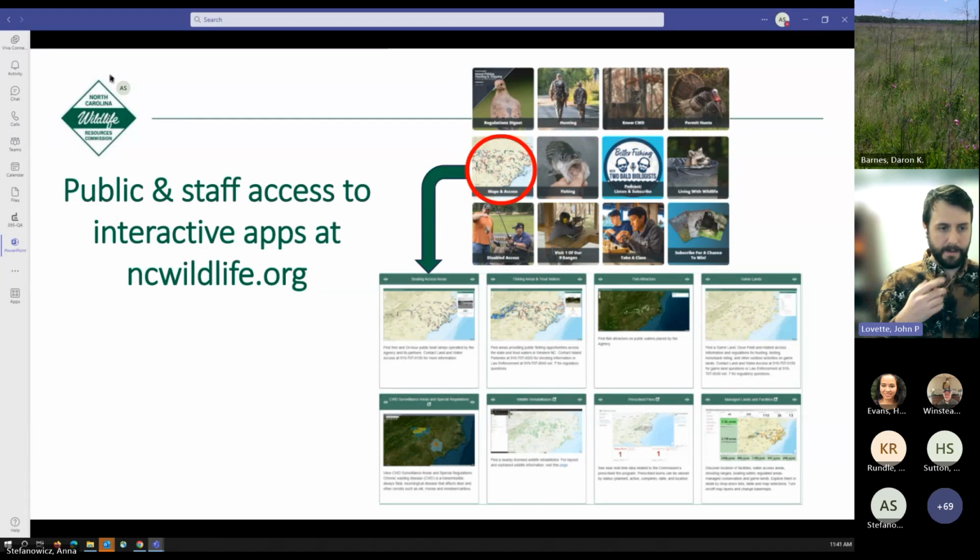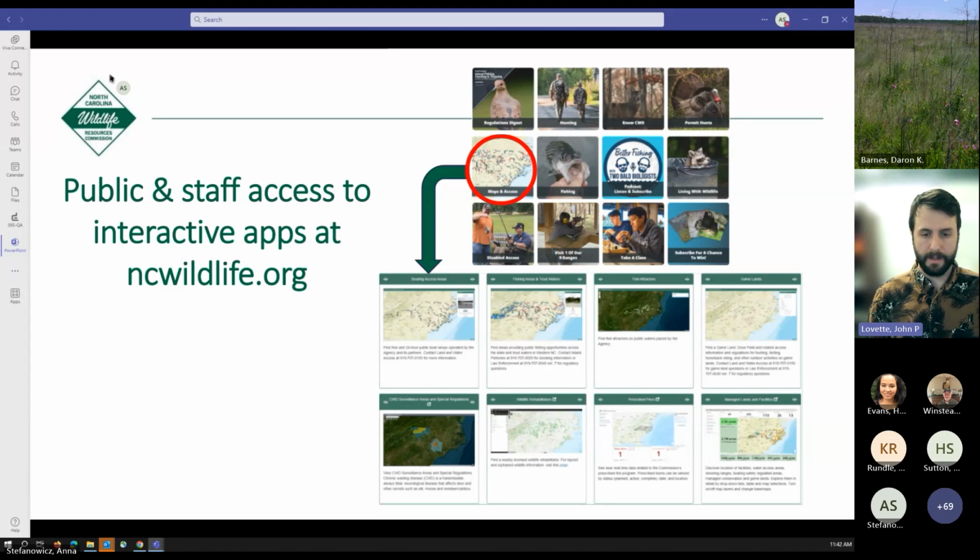We've mentioned a lot about our online applications and things like that. If you're not aware, on the NC Wildlife website, in the tiles that live on the homepage, there's a maps and access tile there that links directly to our interactive maps page. And that's where things like our public mountain trout waters, fishing areas, fish attractors, game land map, where those kind of maps live.